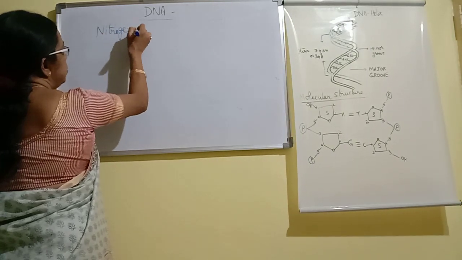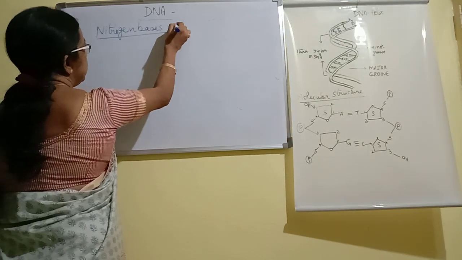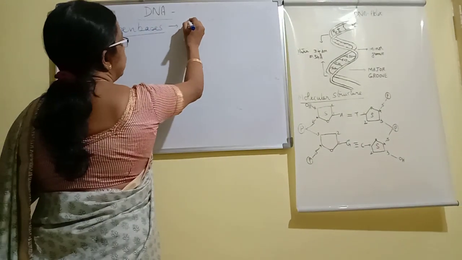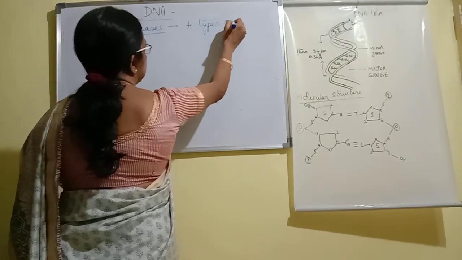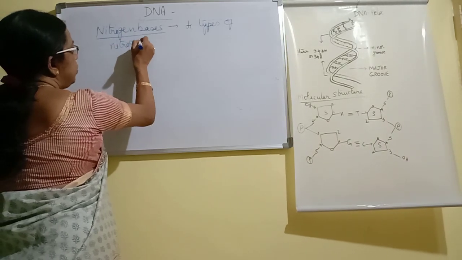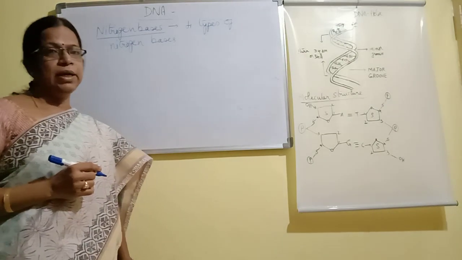So nitrogen bases, there are 4 types of nitrogen bases present in DNA.